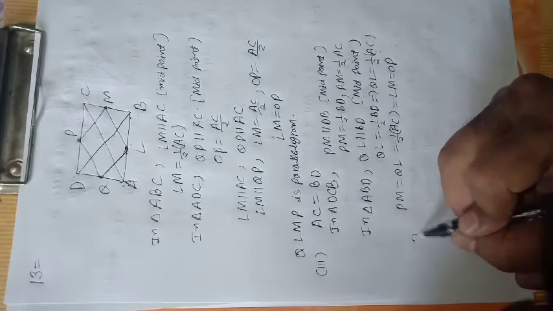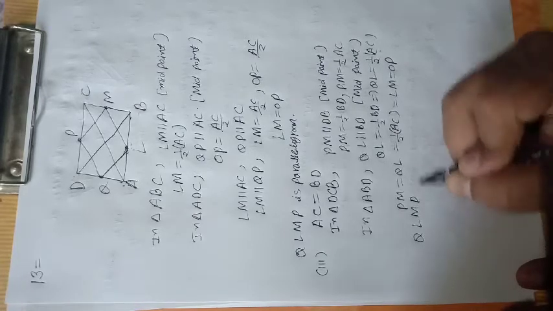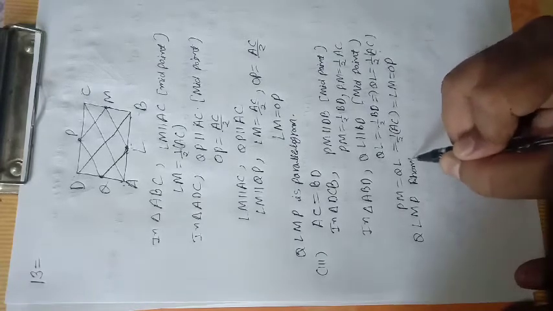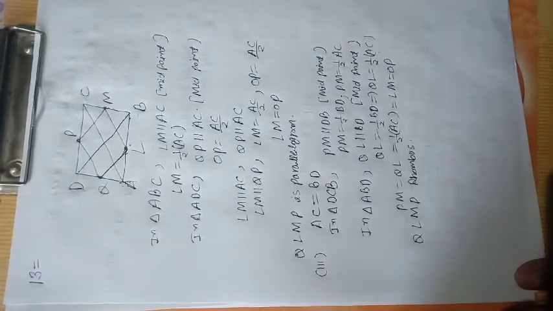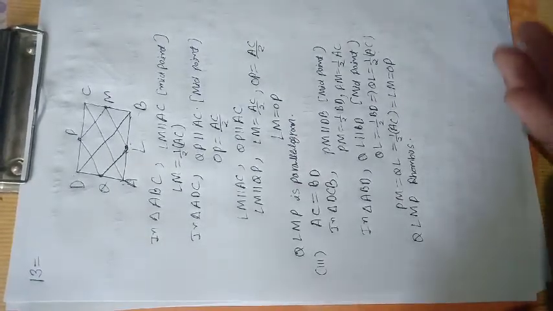So QLMP is a rhombus because all sides of a parallelogram are equal, that's called a rhombus. Now it is the rhombus.